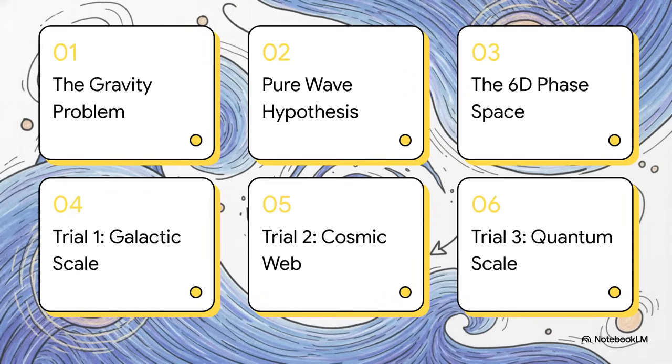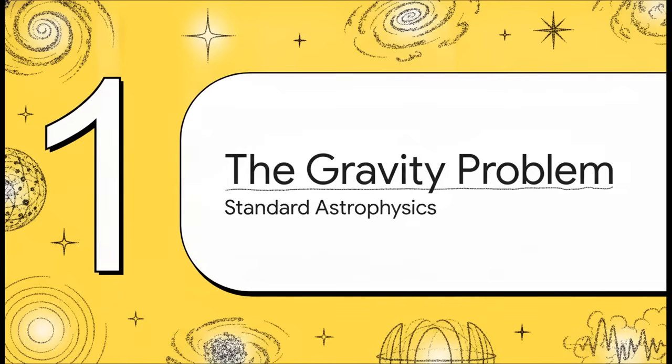Okay, here's our roadmap for how we're going to unpack this. We'll start with number 1, the gravity problem. Then 2, a pure wave hypothesis. 3, the 60-phase space. Then we'll run 3 trials. Trial 1 at the galactic scale, Trial 2 in the cosmic web, and finally, Trial 3, diving all the way down to the quantum scale. Let's get into it.